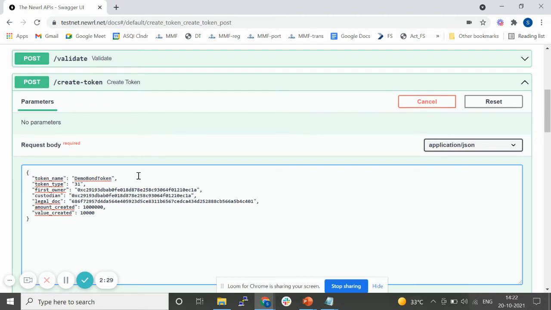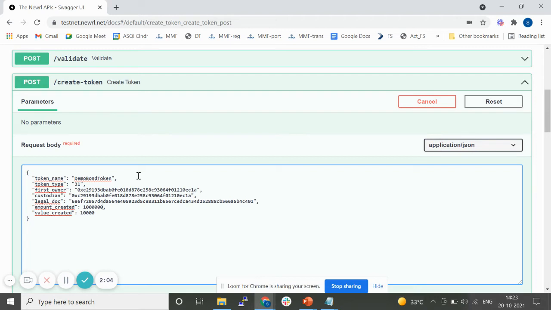The legal doc hash is the important thing, which we saw in the earlier case. Set of legal documents required, one or more, which actually transfer the beneficial interest of the underlying asset into the tokens. That is signed off chain. It's enforceable legally off chain, but the document hash is included in this process.